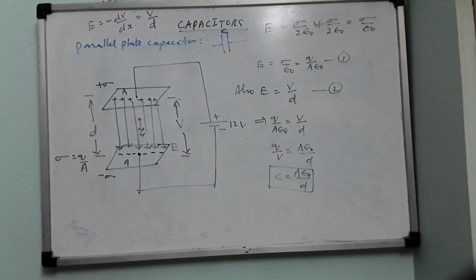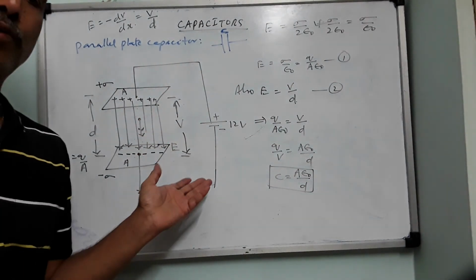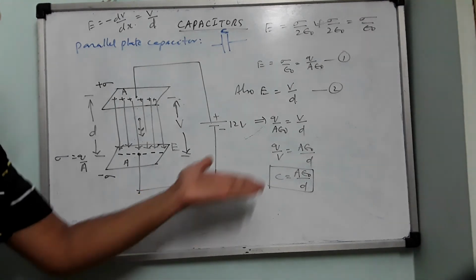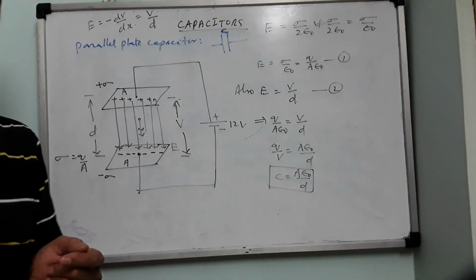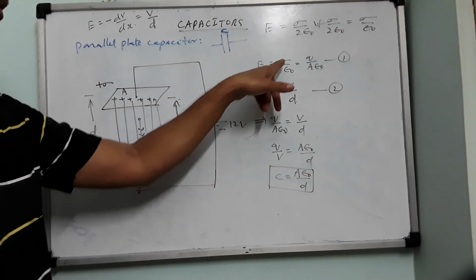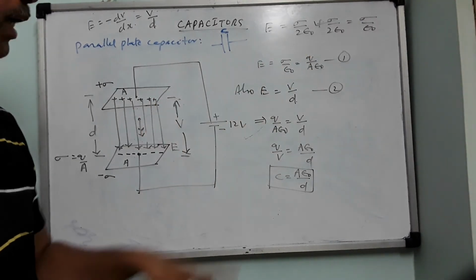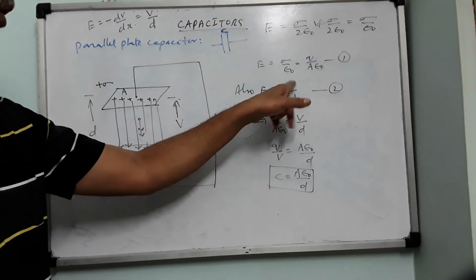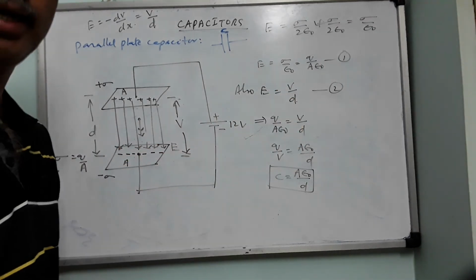Very simple. Derive the expression for the capacitance of a parallel plate capacitor. This much only. How many equations have we used? Only 2 equations. What are they? The electric field between the plates is sigma by epsilon naught. The electric field can also be expressed in terms of potential and distance as E equals V by D.